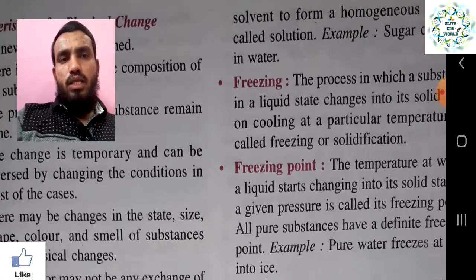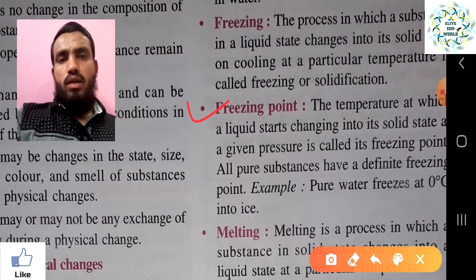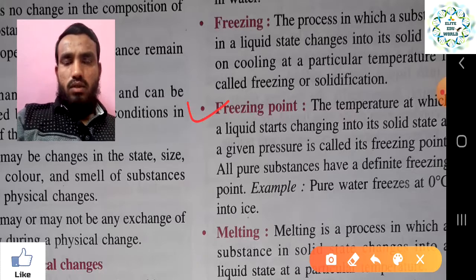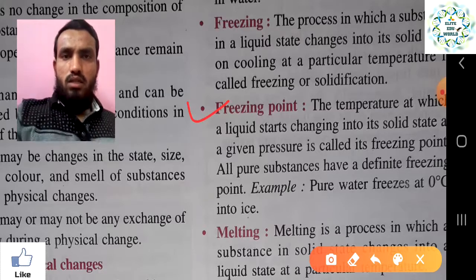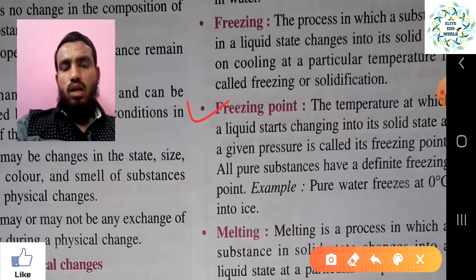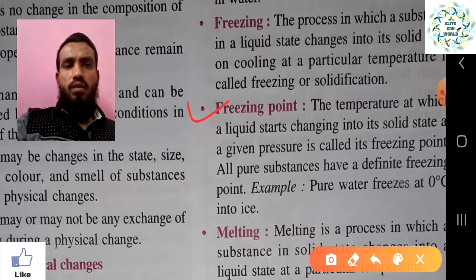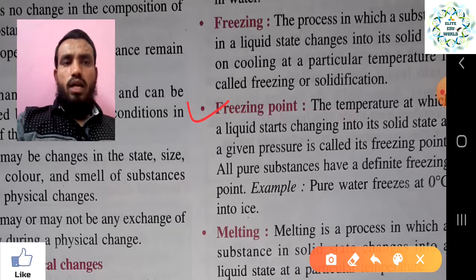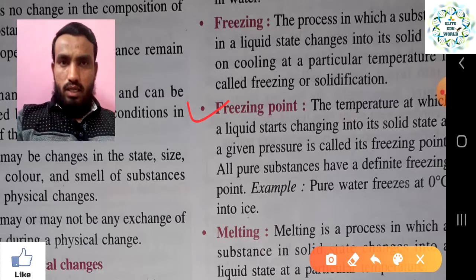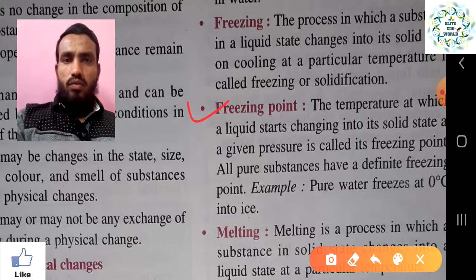And what is meant by freezing point? This is the particular point where the liquid starts converting into the solid, the temperature at which a liquid starts changing into the solid state. From what temperature exactly it starts getting converted into the solid form, that is called the freezing point. All pure substances have a definite freezing point. Example, water has a freezing point of 0 degree centigrade, turning into ice. If you put water at 0 degree centigrade, it starts converting into a solid form, so that is why it is called the freezing point. Okay, understood?